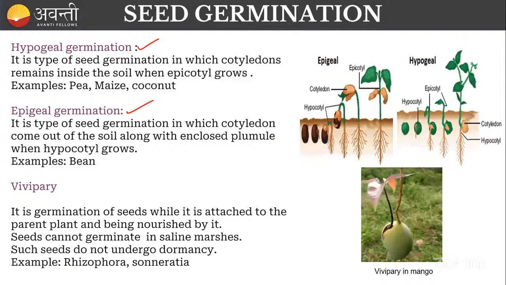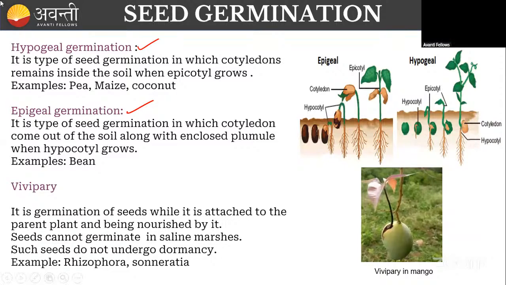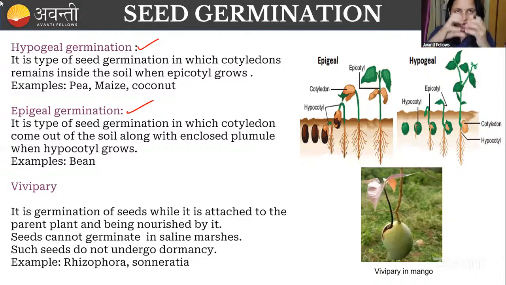Epigeal germination. What will happen here? Have you seen when you sow the seed, after some time of growth, the seed will come outside? You can see the seed outside, for example the bean. That type of seed germination we call epigeal germination. The seed will come out of the soil. It is a type of seed germination in which the cotyledons come out of the soil along with the plumule, because the hypocotyl grows. That is called epigeal germination. Epigeal, remember. The example is bean.